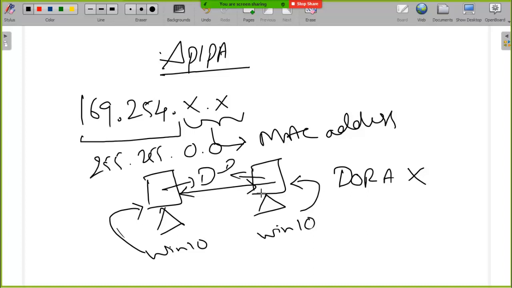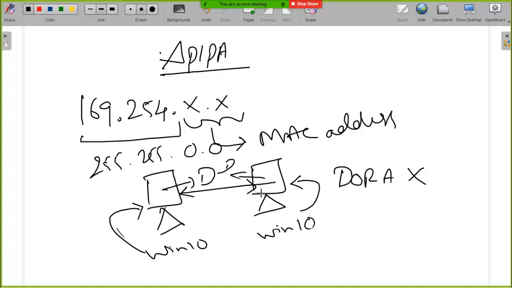So a PC generally generates a DORA process request, a discover request, whenever it is connected to a network. And if the DORA process fails, the PC has to assign an IP address automatically. We cannot have a PC connected to a network without an IP address. That is not going to work. There should be some IP address. That is how the protocol is designed. This rule is accepted by all OS developers, like Mac, Windows, or Linux.